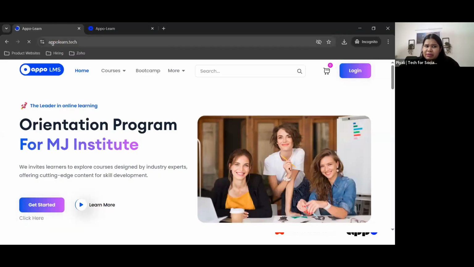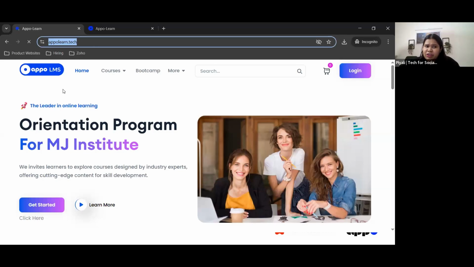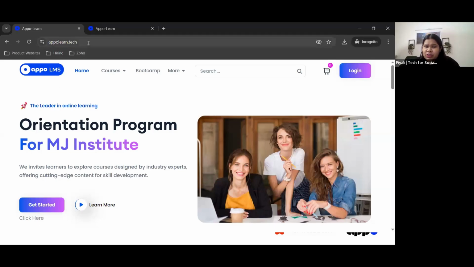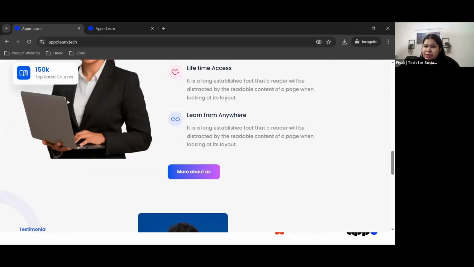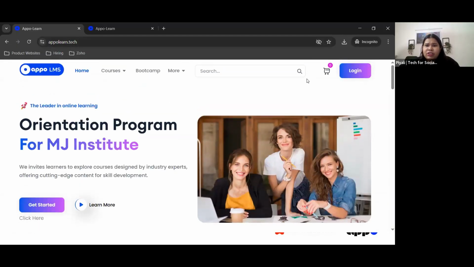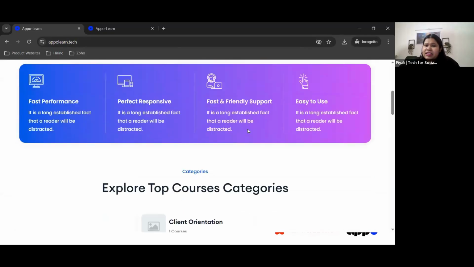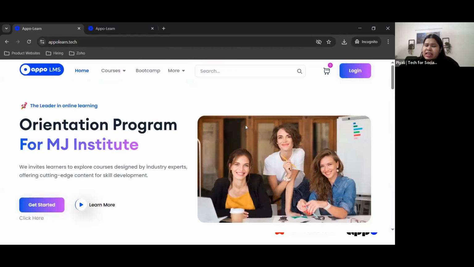Okay, so this is the home page of the Appo Learn LMS. As you can see, we have a URL, and when you go to the URL from mobile, desktop, or any device, this is the landing page you come to. Every element in the landing page is customizable. I mean all the pictures and all the text that you see on the page are customizable. I'm going to log in and take you through how to customize this for your own use, and then we'll talk about the other features.